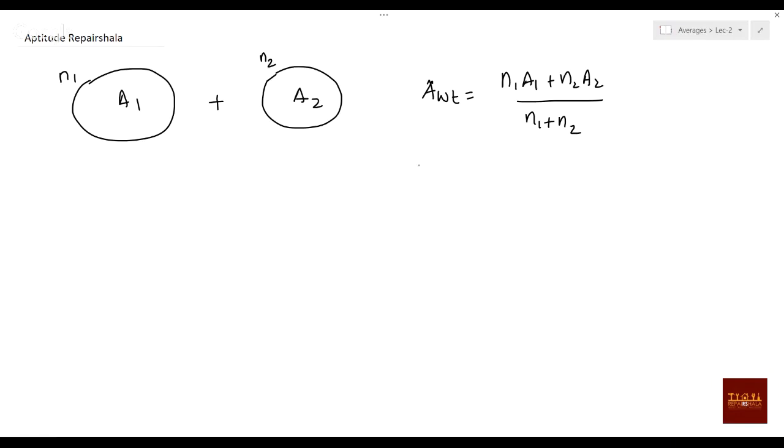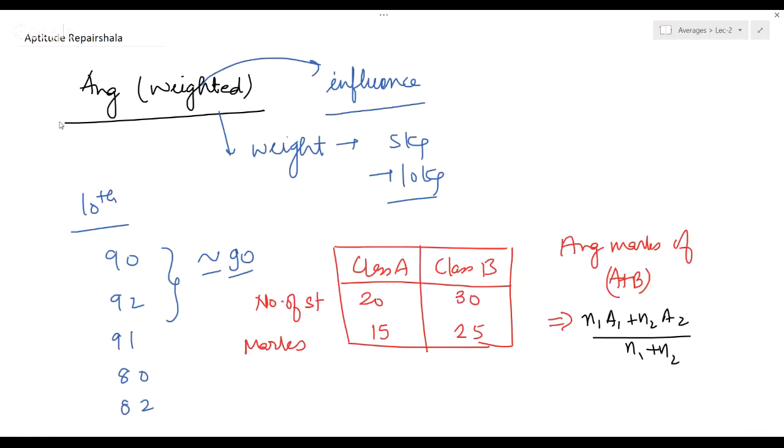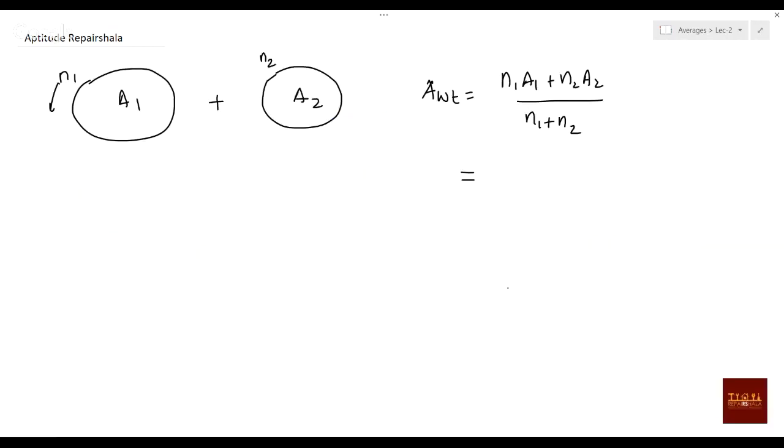Okay, so if you put in this formula, simply you can say that your n1 value, what they have given is, what is the n1 value? N1 value is 20 and N2 value is 30. What is the average given? Here average is 15 and here average is 25, and then divided by 15 plus 25, and then simply you can get the answer.